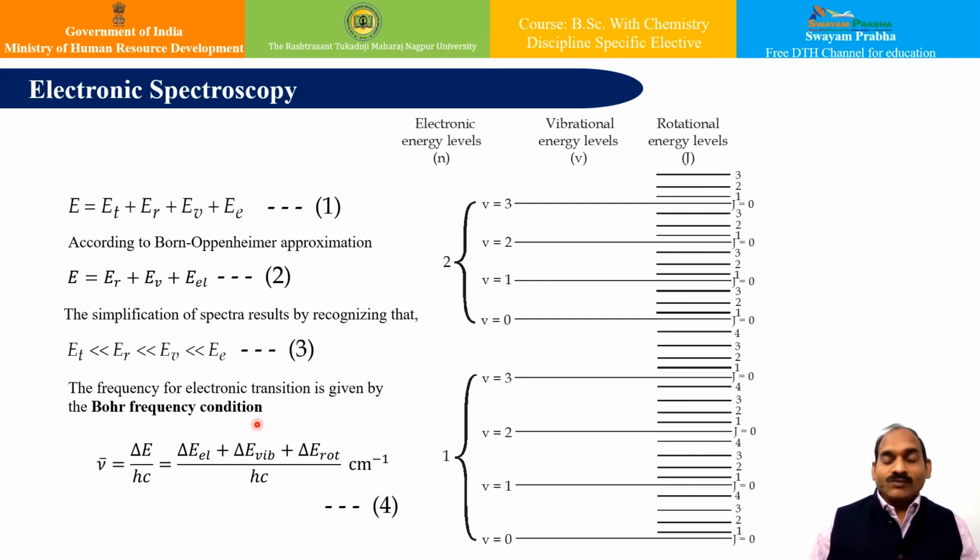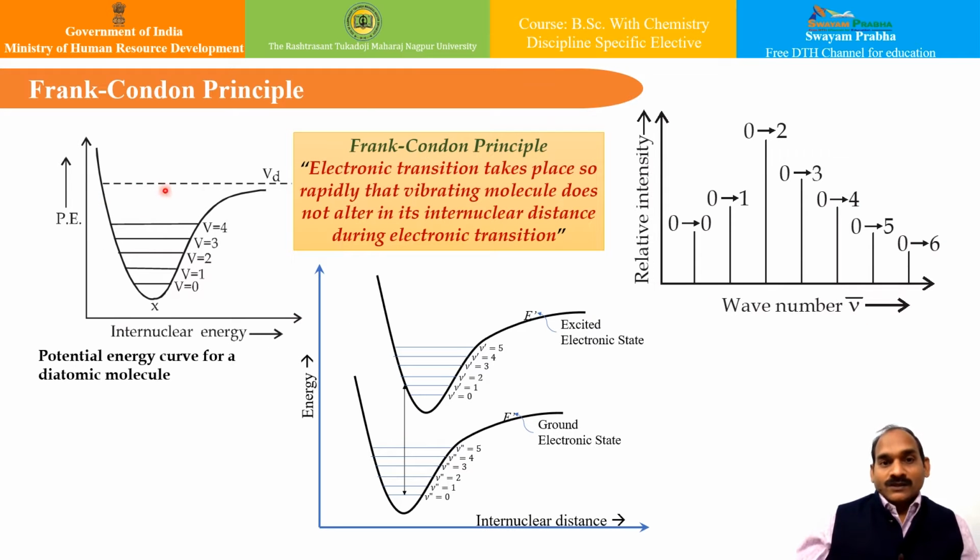Let us see one of the very important principles in electronic spectroscopy, that is the Franck-Condon principle. The Franck-Condon principle is one of the most important parts of electronic spectroscopy, since all the electronic transitions are accompanied by vibrational transitions, and a large number of transitions are possible. However, the Franck-Condon principle has given a simple qualitative rule for the most probable transitions.